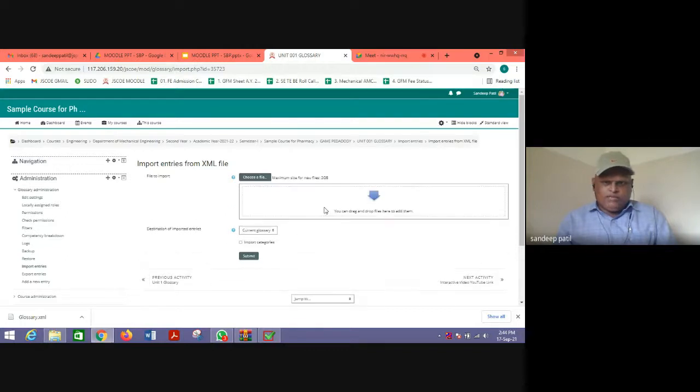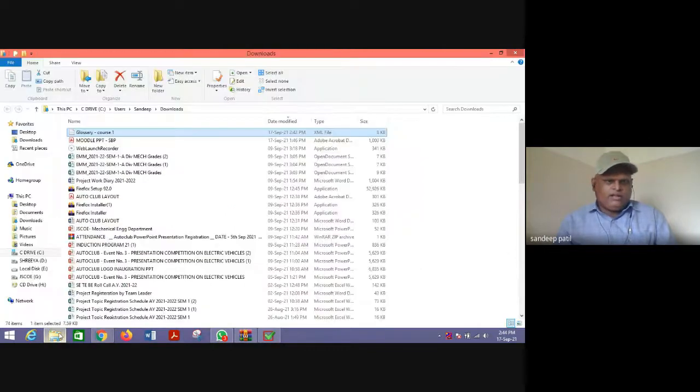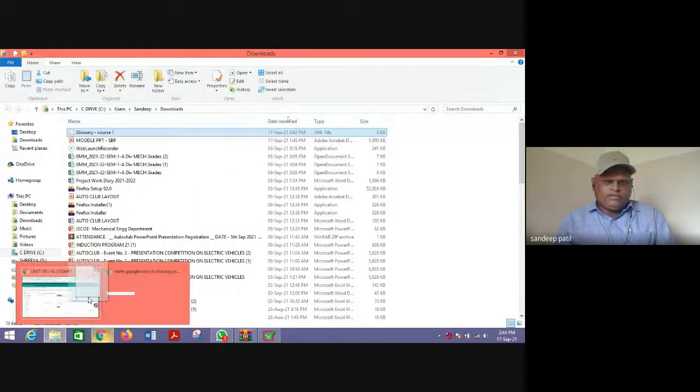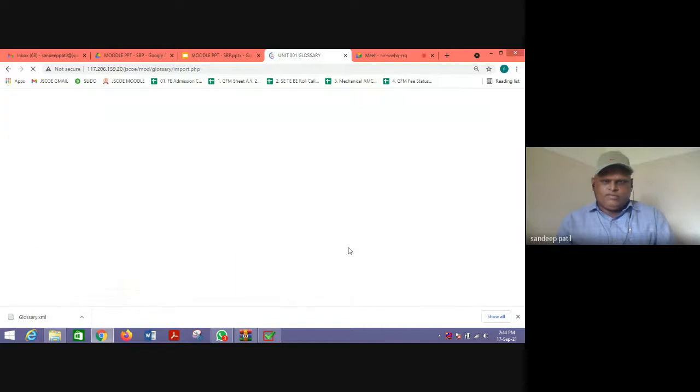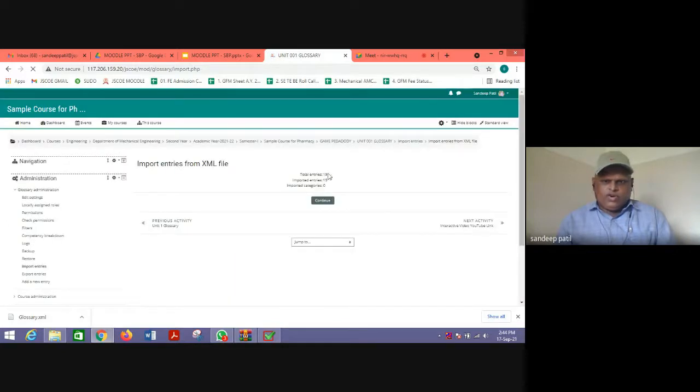Just right click, import, and drag the particular file into this course and click import categories and submit. Okay, so all the 19 entries are getting imported.